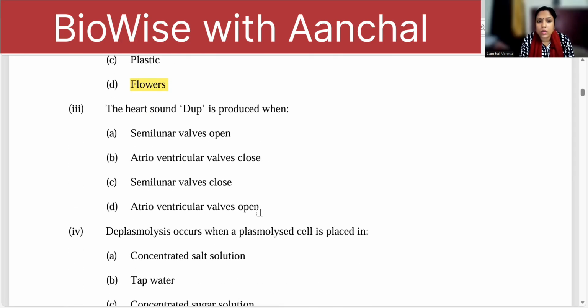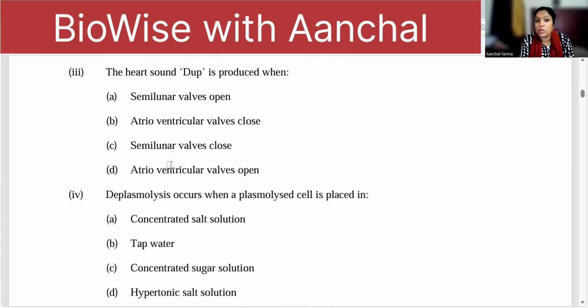The heart sounds lub and dup are both produced when there is the closure of the valves. The lub sound is produced when the atrioventricular valves close, that is bicuspid and tricuspid, during the ventricular systole. And the dup sound is produced when the semilunar valves close during ventricular diastole.